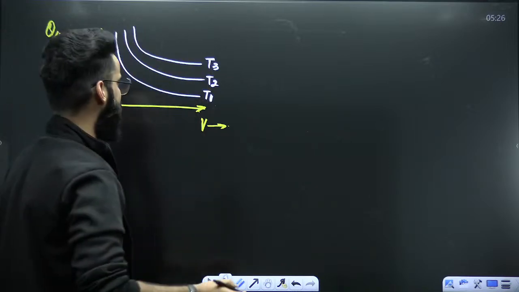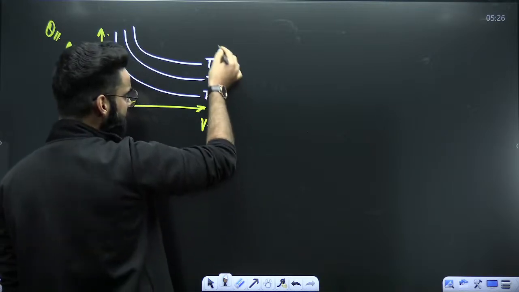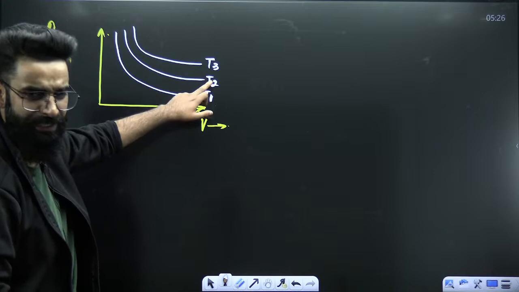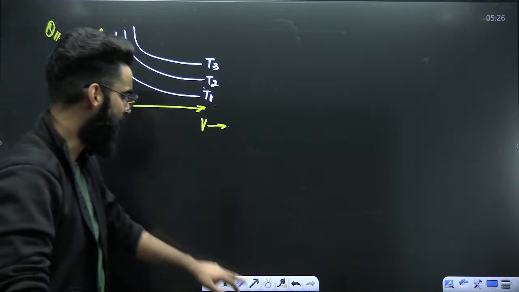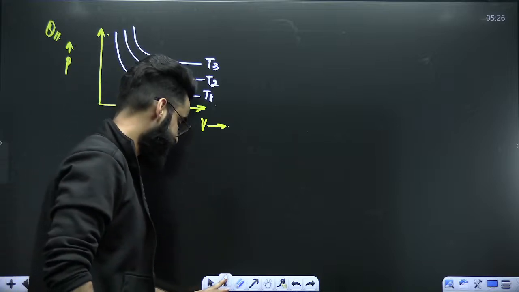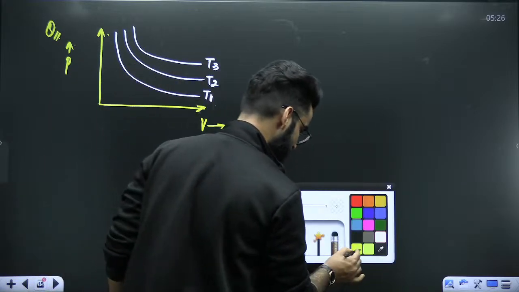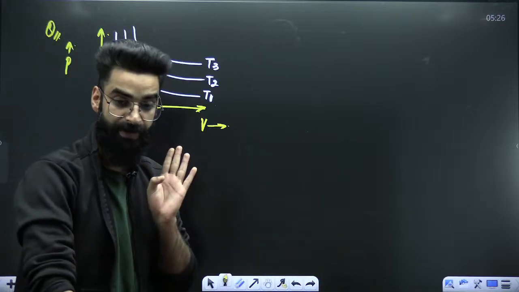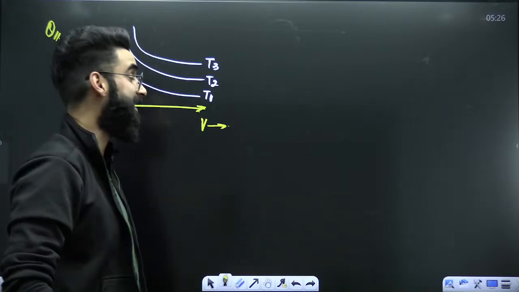And there are a few options given. You need to identify which temperature is more and which temperature is less. You need to see whether T3 is more than T2, more than T1, or whether T1 is more than T2, more than T3. How do we exactly check it? There is one general procedure which I would want all of you to follow from now onwards. My dear students, what is that general procedure?